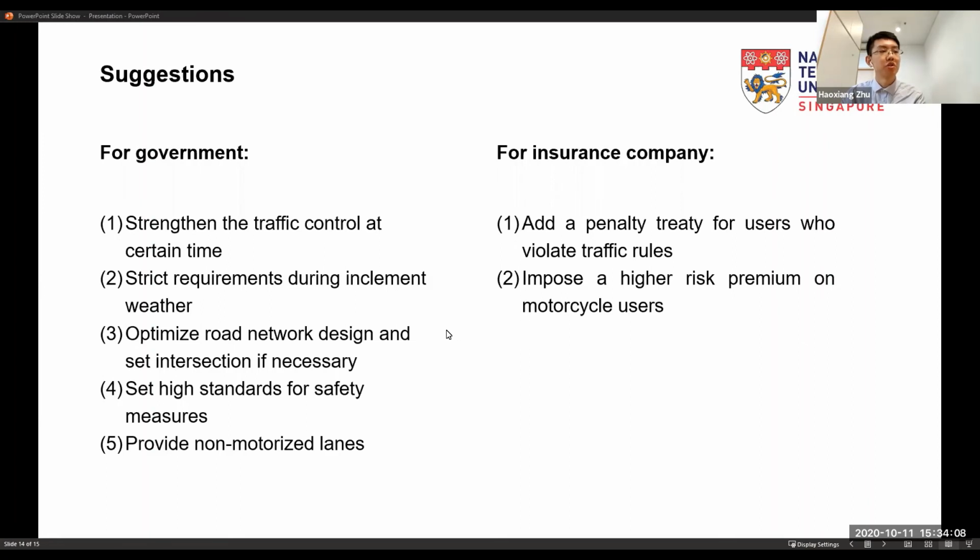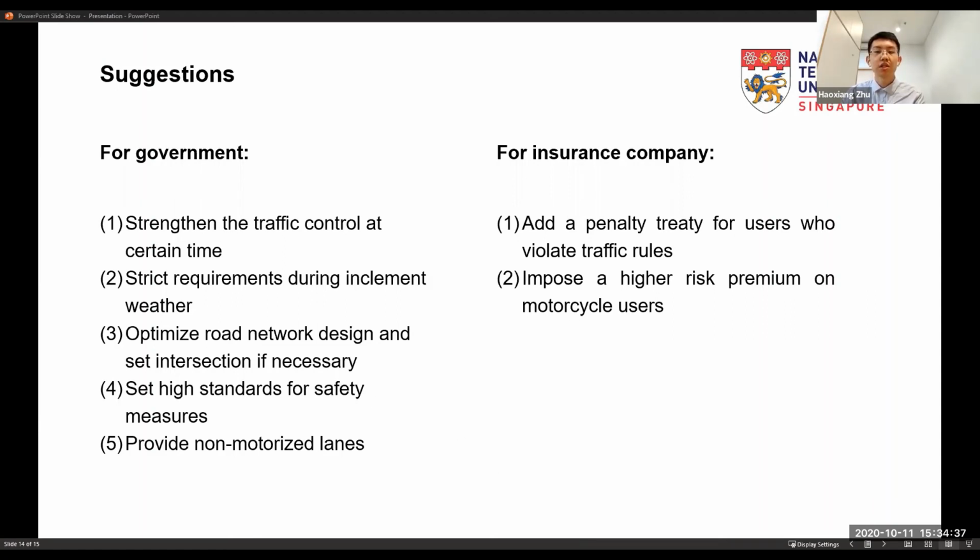And the third one is to optimize road network design and set intersections if necessary. This is because an intersection means drivers need to lower their speed. So if the traffic is chaotic at a place, it is better to have an intersection. This will affect the efficiency of traffic at the same time, so optimizing road network design is also necessary.